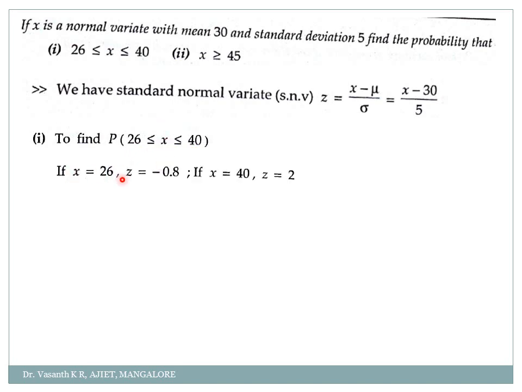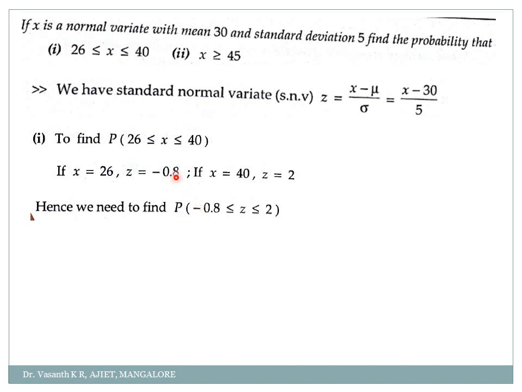When x is 26, z will be (26 minus 30) divided by 5. 26 minus 30 is minus 4, divided by 5, I get minus 0.8. Similarly, when x is 40, 40 minus 30 is 10, and 10 by 5 is 2.